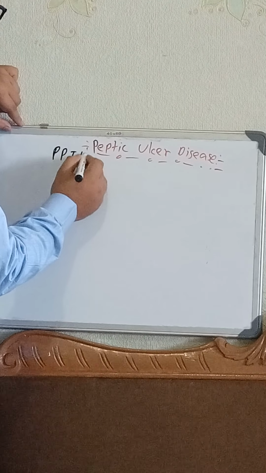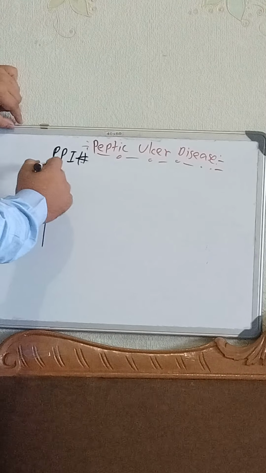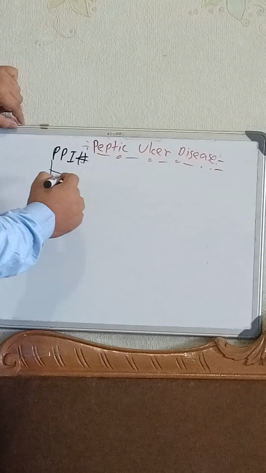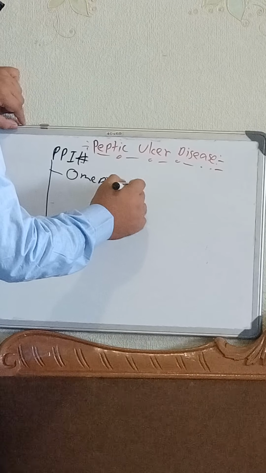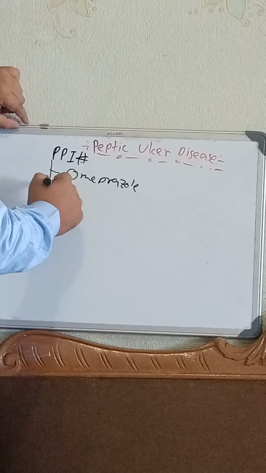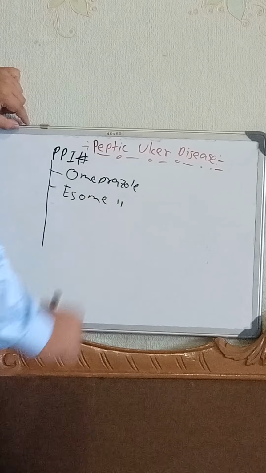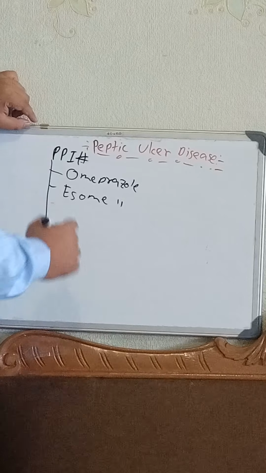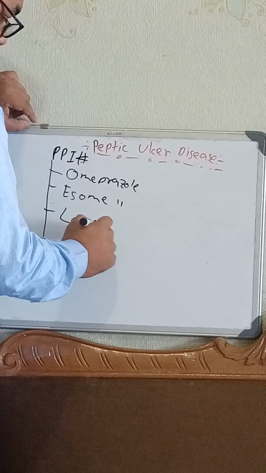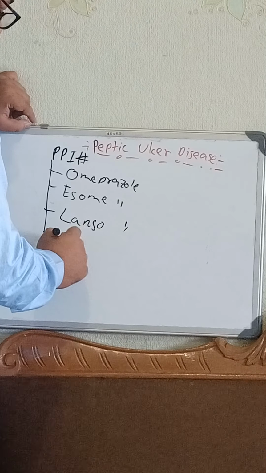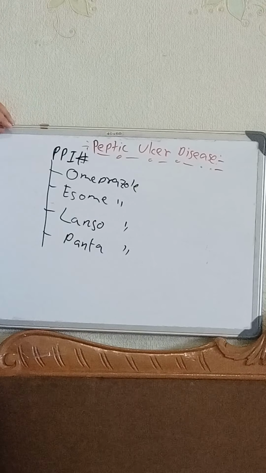Proton pump inhibitors, ending with prazole: we can use omeprazole, lansoprazole, and pantoprazole.